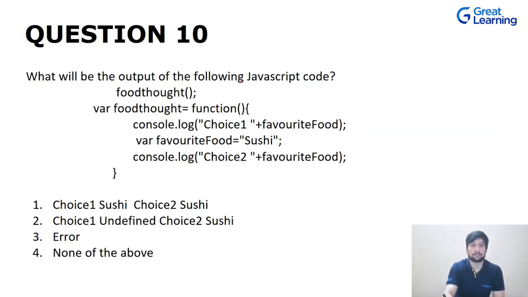As you can see over here, this is a follow-up question of the previous one. Here we are calling our function, which is again a function expression, that is foodThought. So we are calling it here. In the earlier example, we were calling it over here, right? foodThought. Now this function has not been defined yet. Will it throw an error?